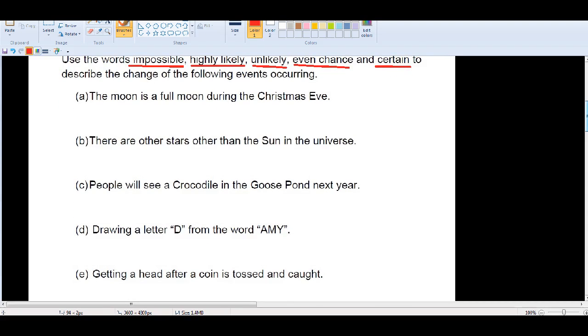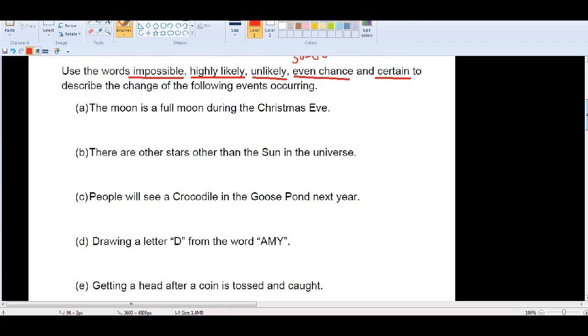Let's see what words we are going to use to describe the chance of some events. The first one: the moon is a full moon during Christmas Eve. We know that every 27 days or so, there are only a few days with a full moon, possibly only 2 days.